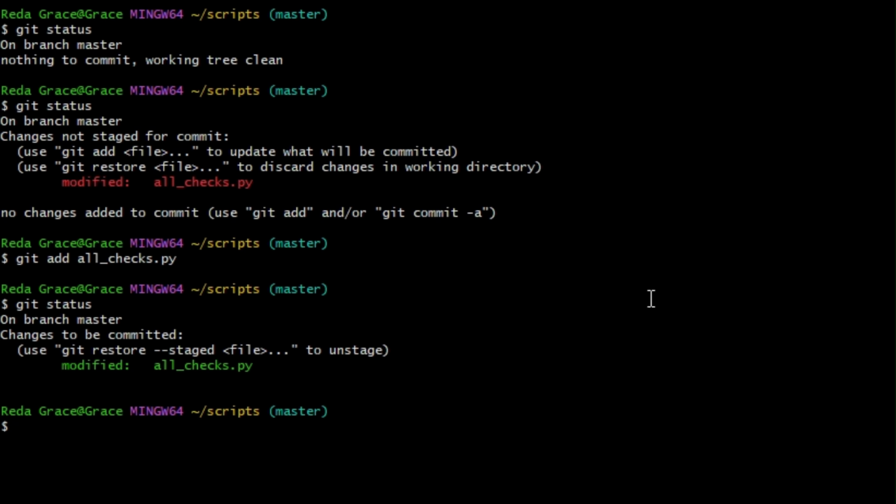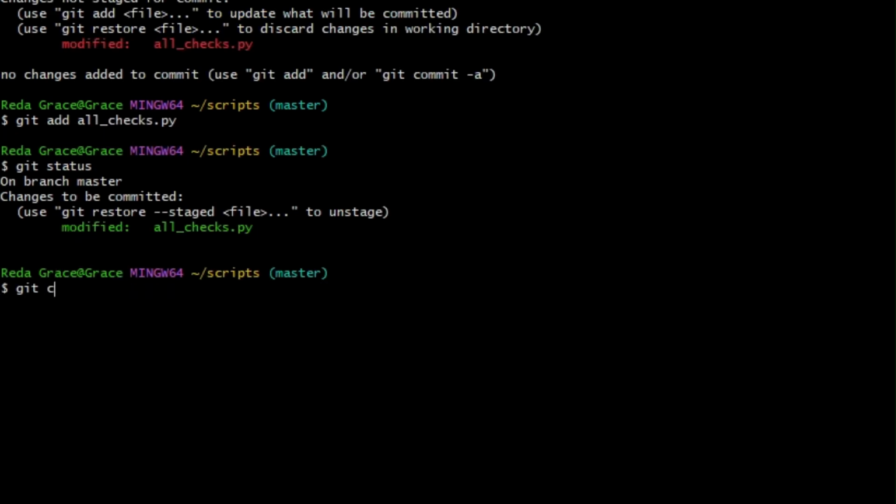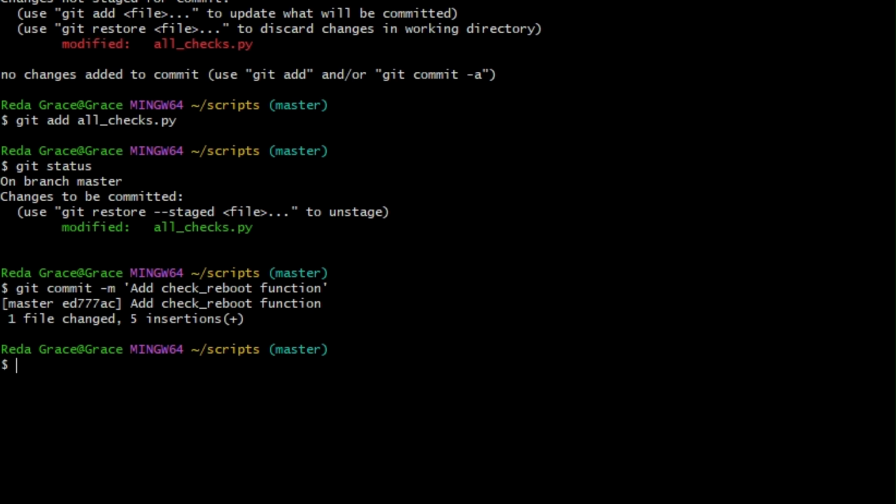In this case, instead of opening up an editor, let's pass the commit message using the -m flag, and then pass the commit message that we want to use. So in this case, we'll say that we've added the check_reboot function. So we've now committed our staged changes. This creates a new snapshot in the Git directory. The command shows us some stats for the change made.